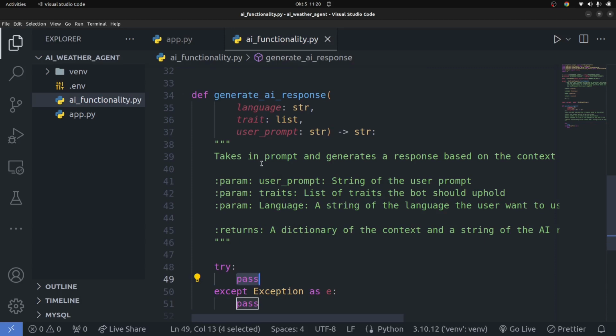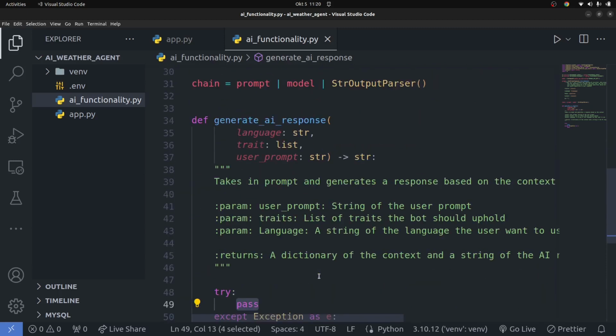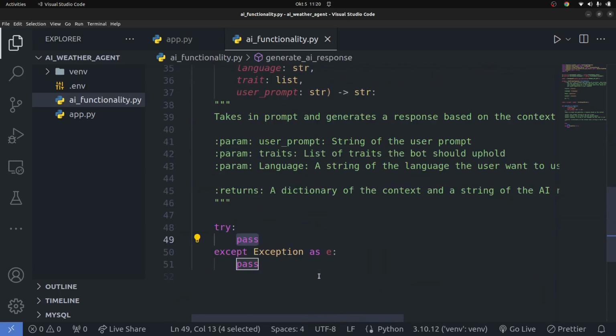Basically, we want to use the DataForSeo to get the latest weather information based on what the user asked. Like if the user asks what's the current weather in Nairobi, it should get us the weather updates from Nairobi, right? So now I'm going to simply say json_. This is going to be a JSON object. So I'm going to call JSON wrapper, just like they called it in the docs.